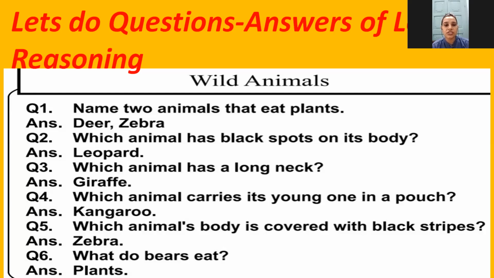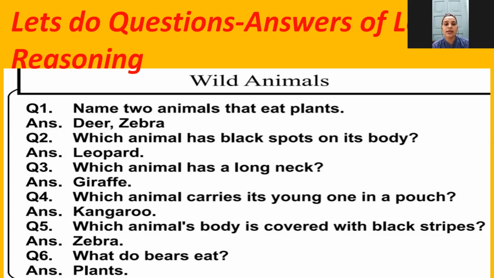First question, name two animals that eat plants. Answer is deer and zebra. Second question, which animal has black spots on its body? Answer is leopard. Question third, which animal has a long neck? Answer is giraffe. Question 4. Which animal carries its young one in a pouch?